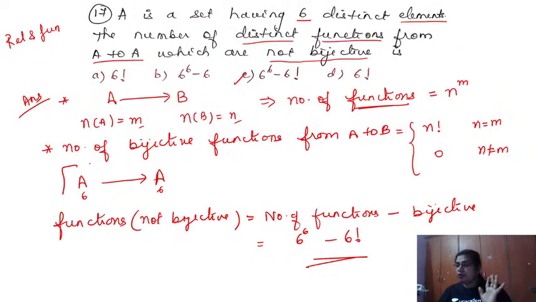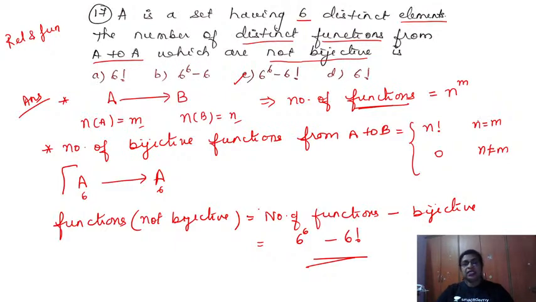This question is from the relations and functions topic. This question tells us that among all the functions, we have to find out which are not bijective. So if it is not bijective, what do we have to do? First we have to find all the functions minus those which are bijective, and I have given you the shortcut. All the functions is the second number to the power the first number of elements, and bijective will work only when n and m are equal, both sets having the same number of elements, otherwise bijective will become 0. So here we have the C option, 6 to the power 6 minus 6 factorial. Hope the idea is clear? Okay, come on, we'll go to the next question.